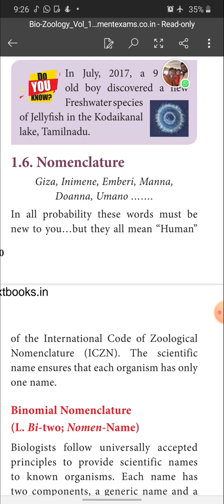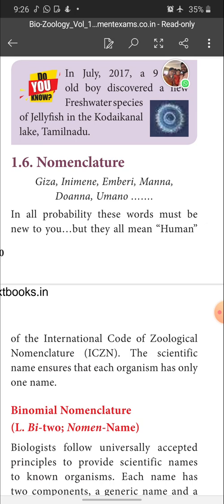It is very difficult to keep all 6,000 names for each organism. So, to avoid this difficulty, scientists planned to keep a scientific name for all organisms based on some criteria. This is called nomenclature.